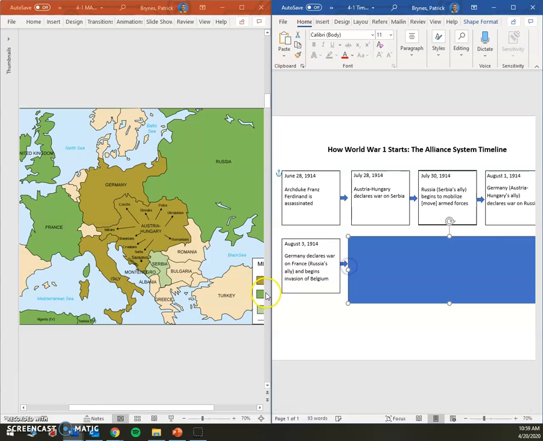Next up, Germany is going to turn right around because they know that France is also allied with Russia. So Germany's going to turn right around and declare war on France while Russia, I always like to say Russia's putting their pants on still, because it takes them forever to do everything. So while Russia's putting their pants on, Germany's going to turn around and take care of France.